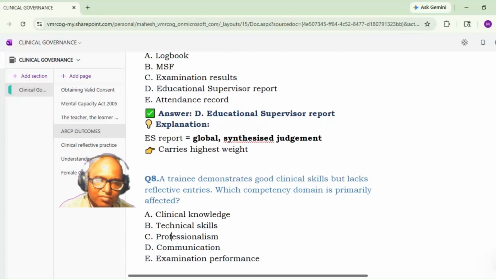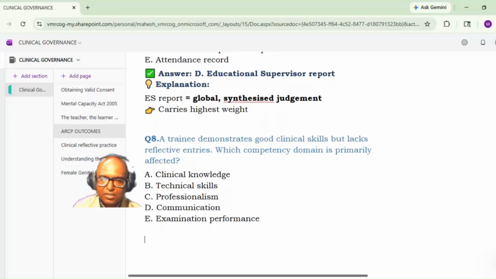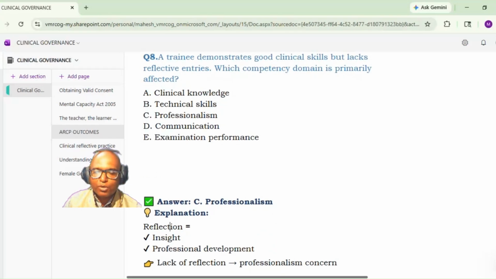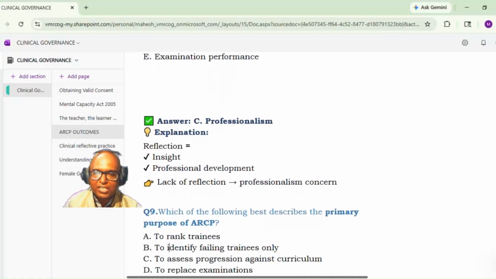Next. A trainee demonstrates good clinical skills but lacks reflective entries. Which competent domain is primarily affected? Clinical knowledge, technical skill, professionalism, communication, examination performance. It is C, professionalism. Yes. Reflective portfolio entries talk about insight and professional development. So lack of reflection is a professionalism concern.